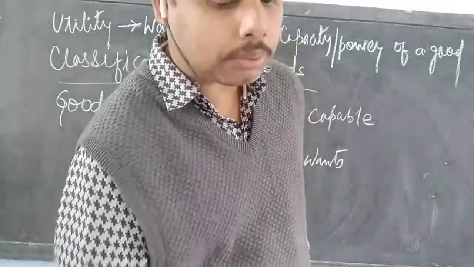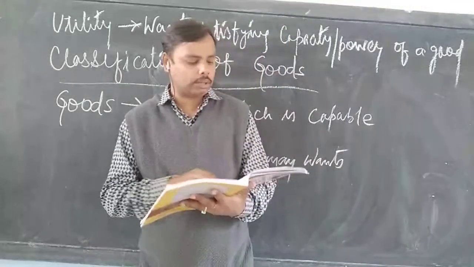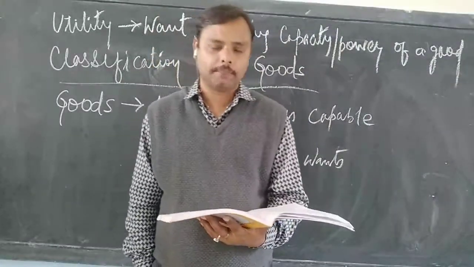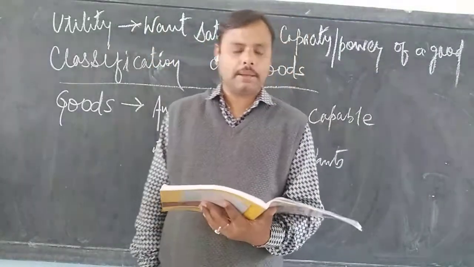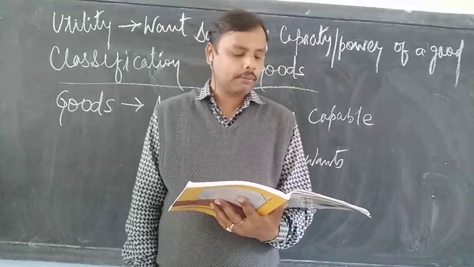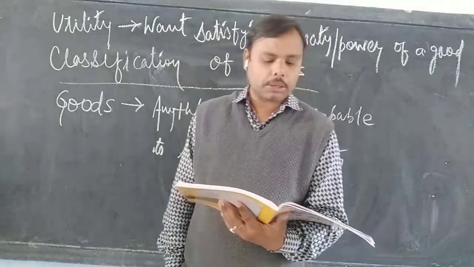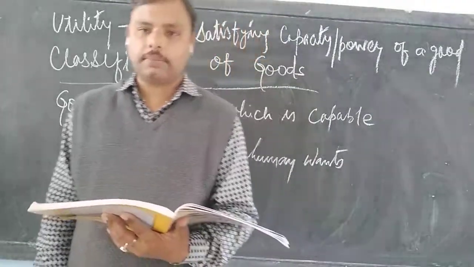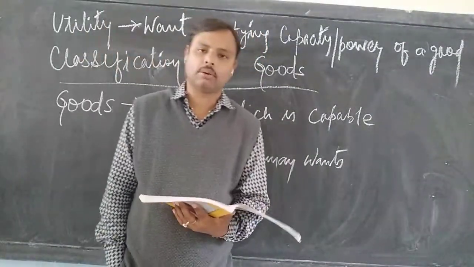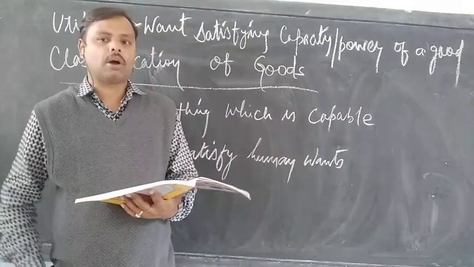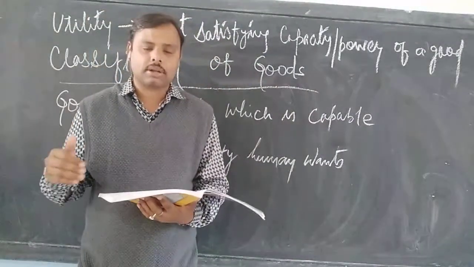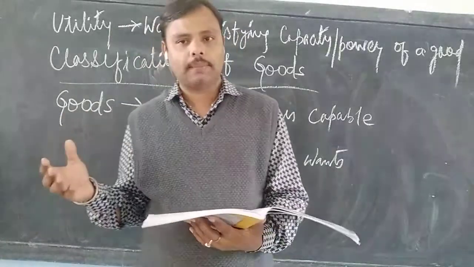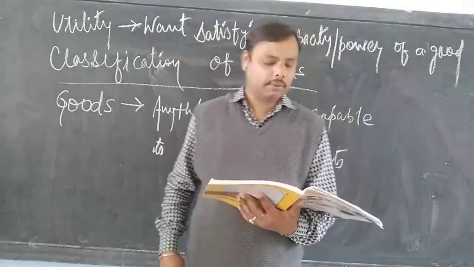There are two examples mentioned in the book. I will just read out the example. The first one is: suppose that a sugar mill purchases sugar cane from the farmers, which is used to produce sugar. Sugar cane is thus an intermediate good, because a better product can be made and a better value, a better price, can be achieved.